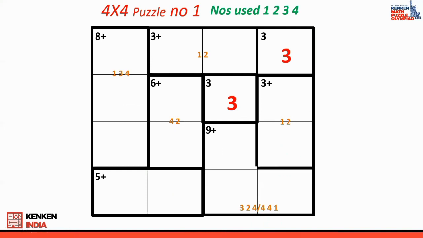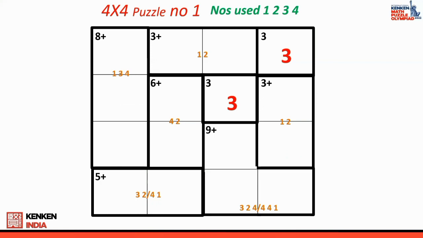Another one is 4 plus 4 plus 1. There are 2 possibilities, so I write both. Now I finally come to the 5 plus cage, where again I have 2 possibilities. One is 3 plus 2. Another one is 4 plus 1. Now we don't need to worry about it. This is again very simple.